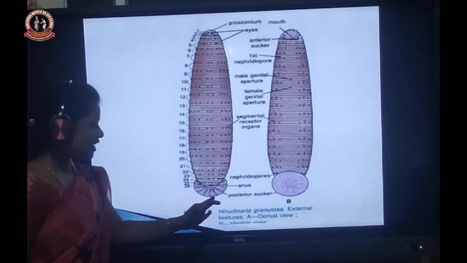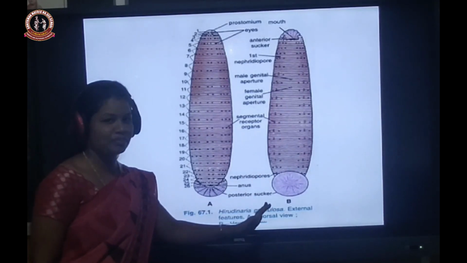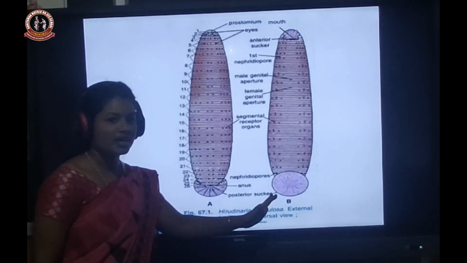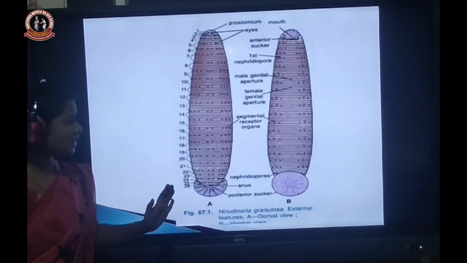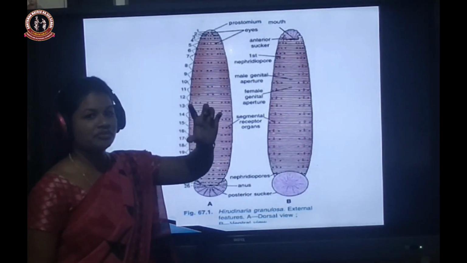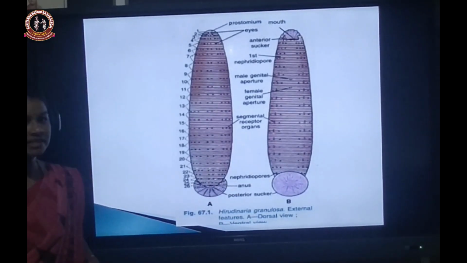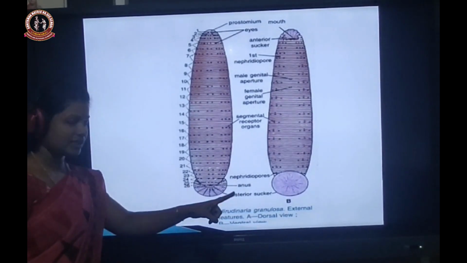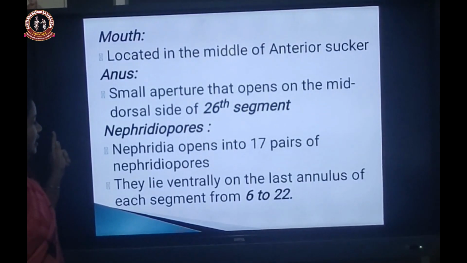So the posterior sucker is the fusion of the last 7 segments. It is used for attachment, locomotion and feeding. Again I repeat, the anterior sucker is present on the first 5 segments, and the posterior sucker is present on the 27th to 33rd segments, formed by the fusion of the last 7 segments.